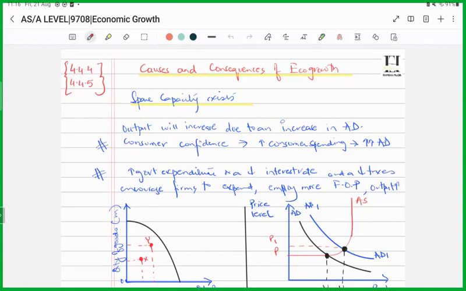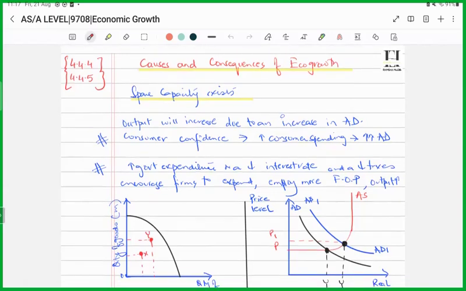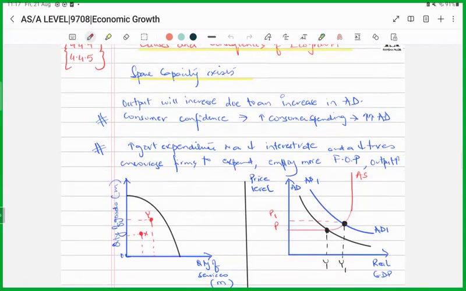Now, in this second part, we'll be looking at how economic growth affects an economy, what the benefits and costs of economic growth are, and how an economy can actually achieve economic growth. In the first scenario, we'll be looking at how an economy achieves economic growth, provided that the economy is producing somewhere inside the PPC.